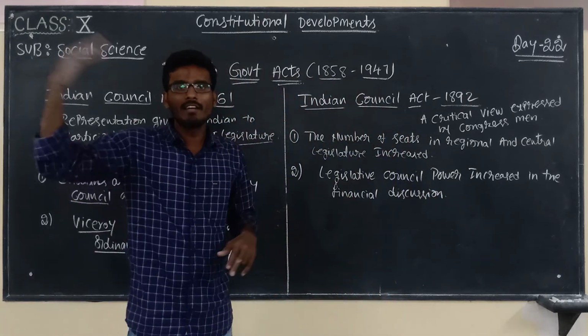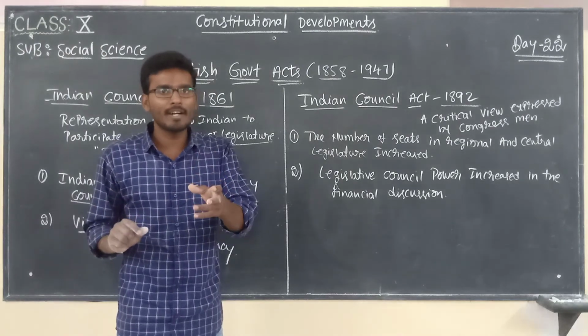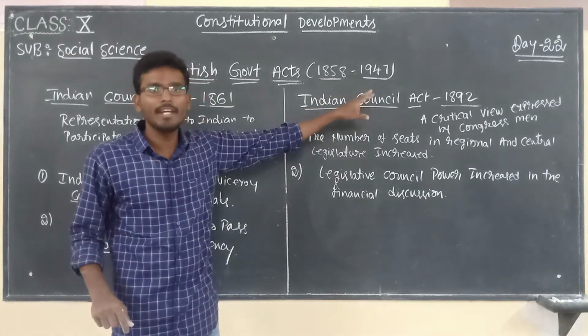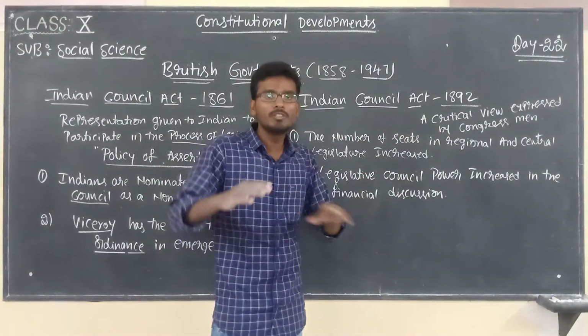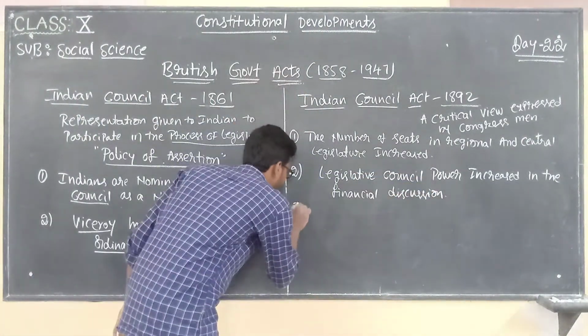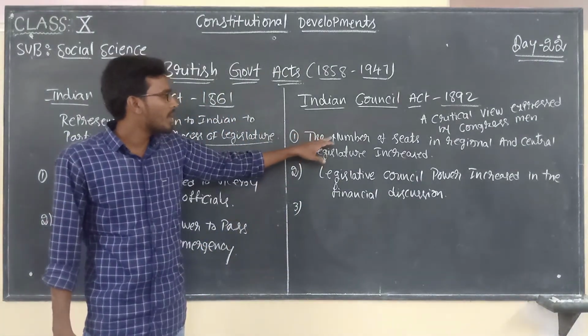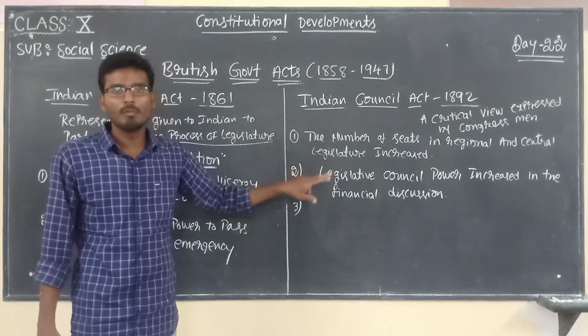Legislative council, higher level, means upper house. Actually, the upper house will have limited power, right? But as per the Indian Council Act 1892, legislative council power is increased in the financial discussions. Next. So, after the number of seats and legislative council power increased,